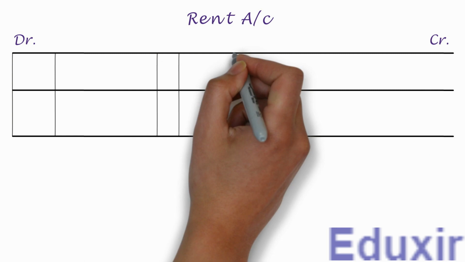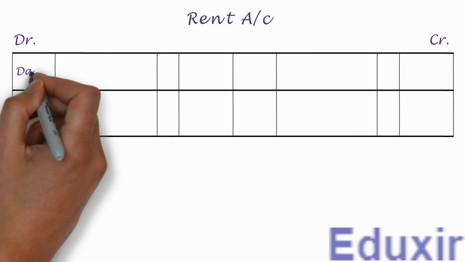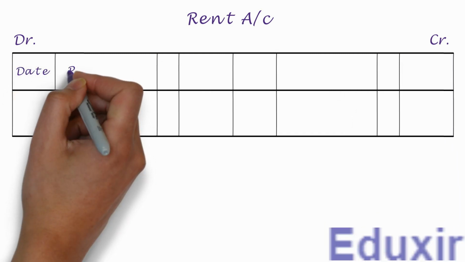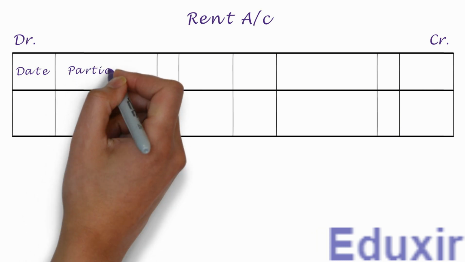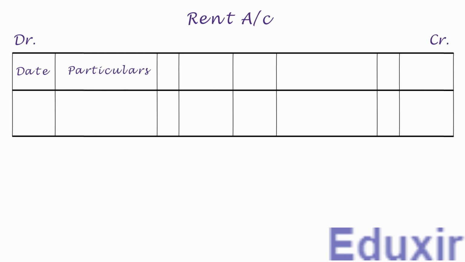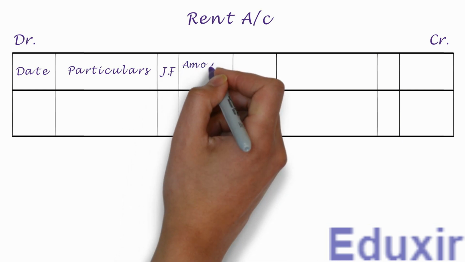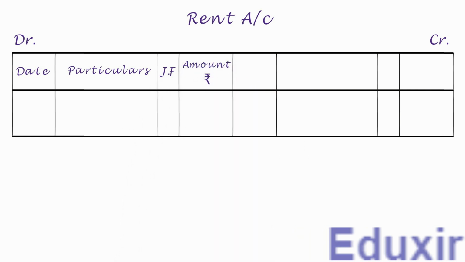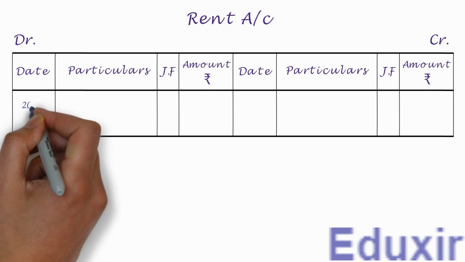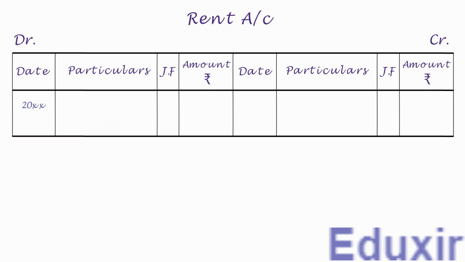Let us now have the column headings for date, particulars, journal folio, and amount in rupees on the debit side. Let us have the same columns on the credit side also. Now on the debit side, let us first write the year in the date column. Let us now write the date.